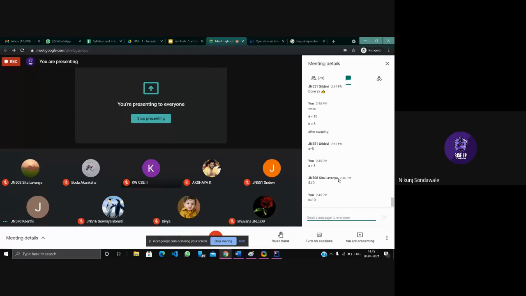You are right, Sita. You are right, Sridevi. So we are performing this operation. For swapping, definitely we are going to require two variables, and for that swapping, we will be requiring one third variable, an empty variable for transfer. Okay, let's see how it works.